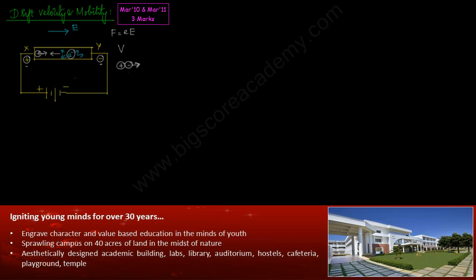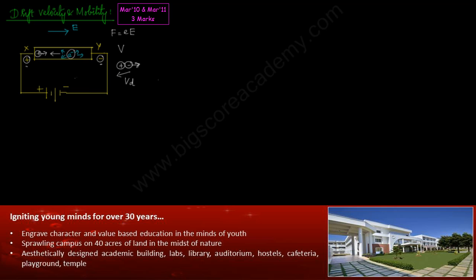So although the electron is still moving towards the positive terminal, there is a small backward force acting on it. This velocity with which the electron is moving towards the positive terminal is called drift velocity.